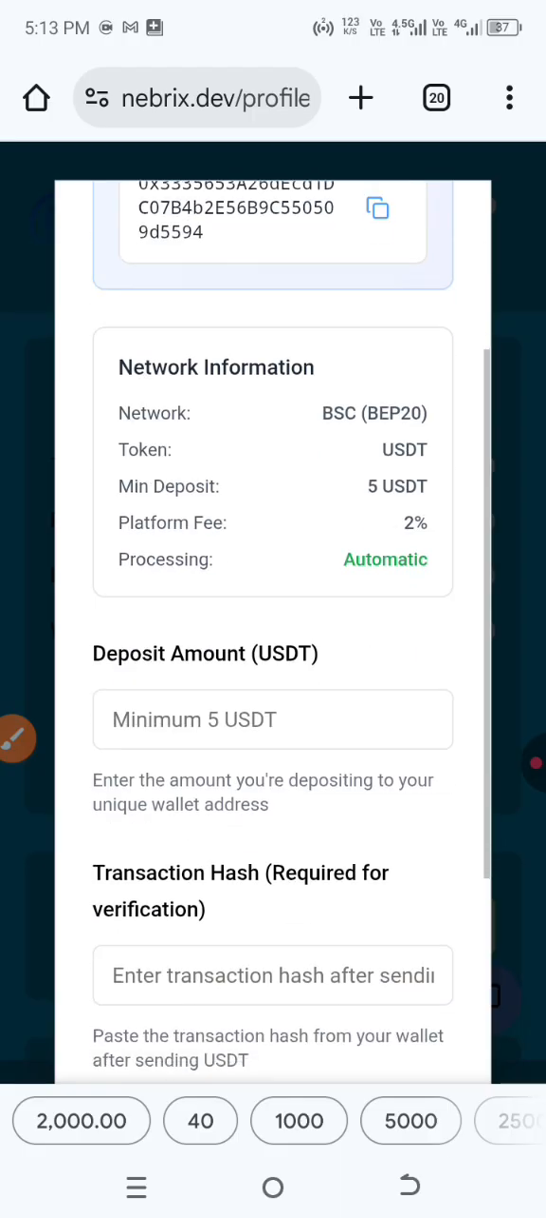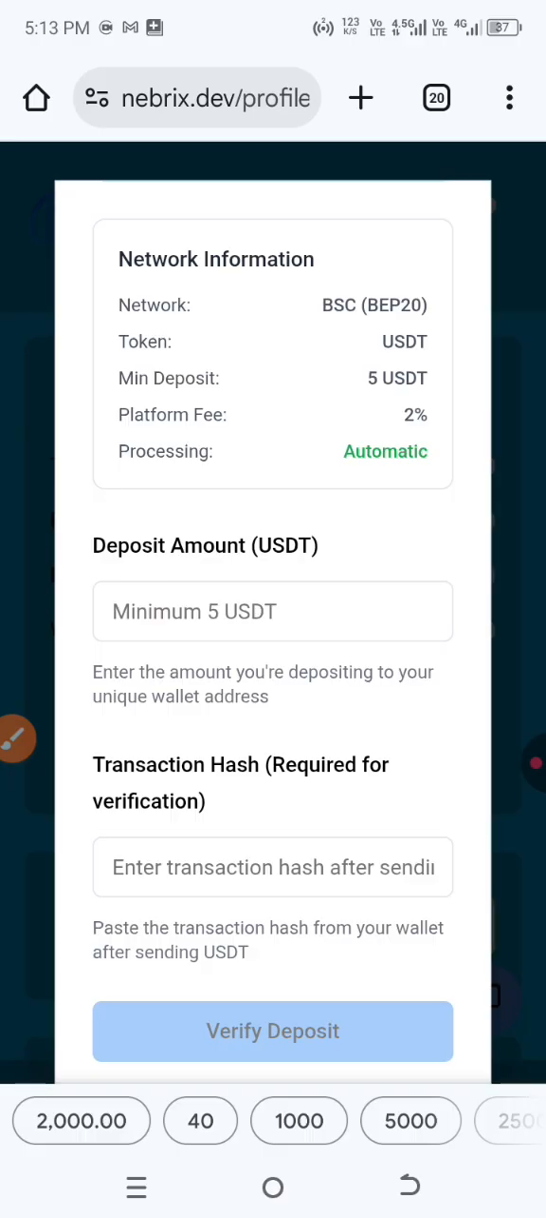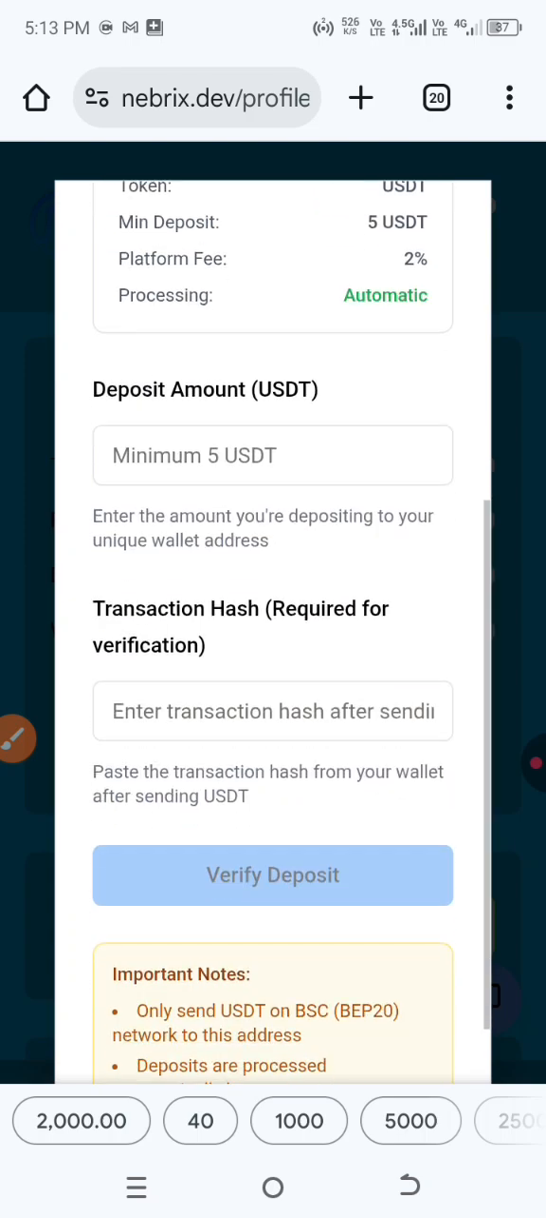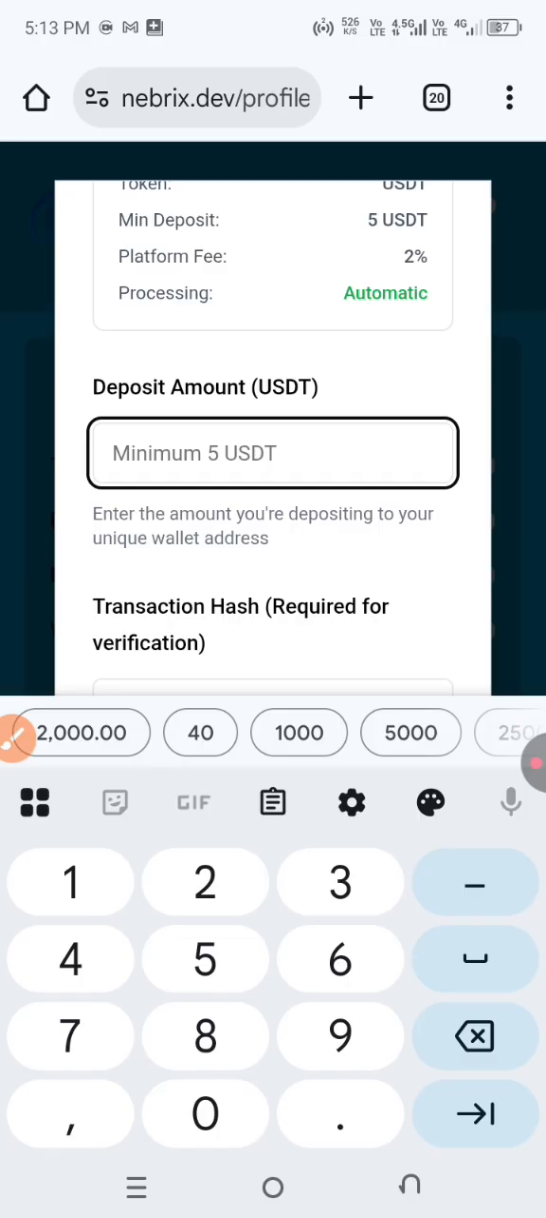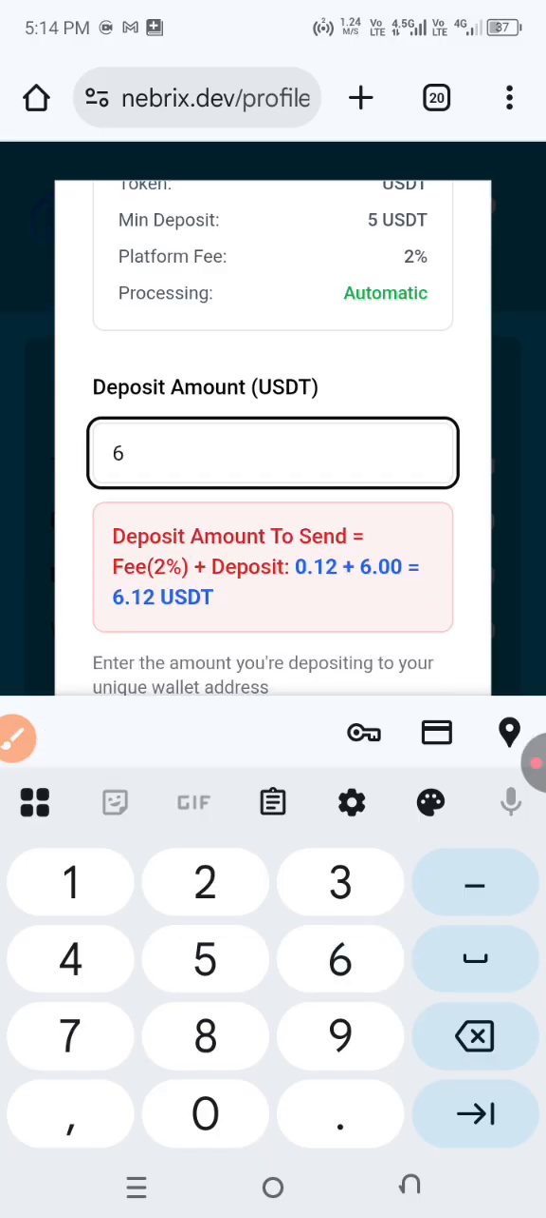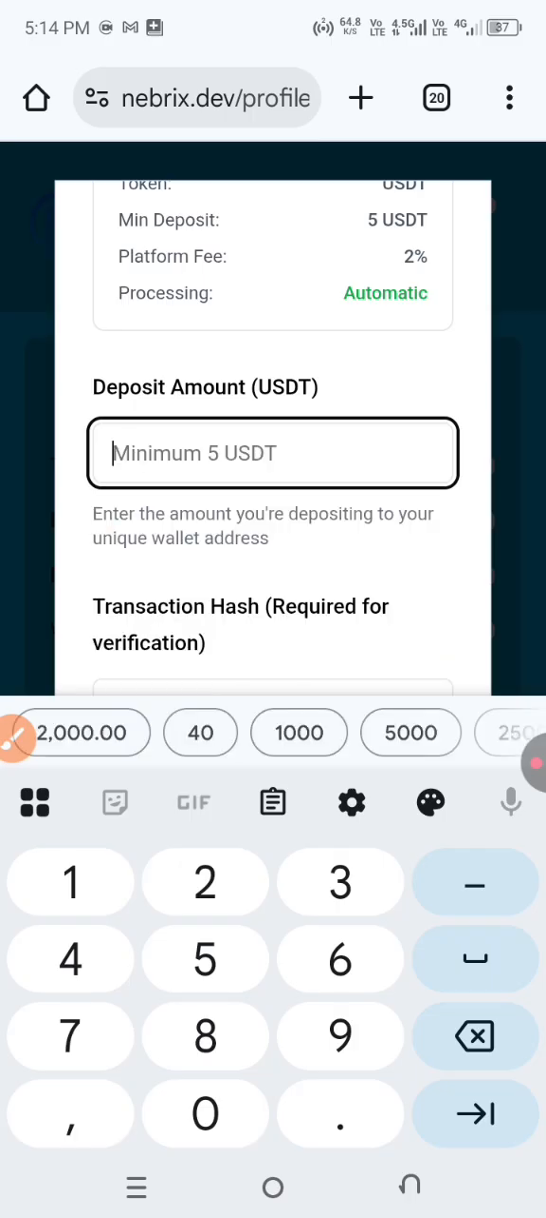So I'm going to go over to my Trust Wallet. You can use your Trust Wallet, your SafePal, or any of the exchanges you have an account with, like Binance, Bitget, Gate.io, and the rest of the wallets that you have around. After you make a deposit, you're going to enter the amount. I was going to enter $6 here because of the fees I need to pay, but let me put in $5 here.